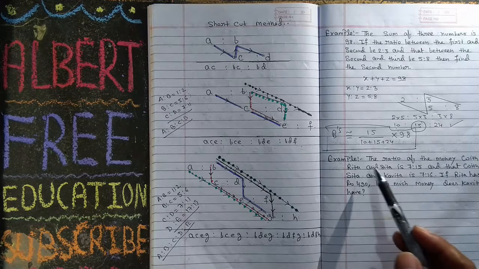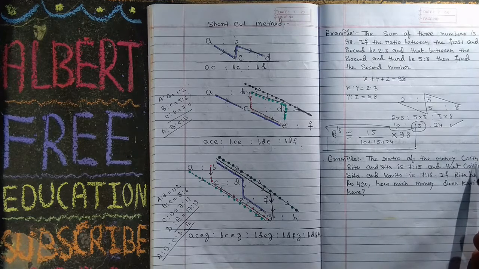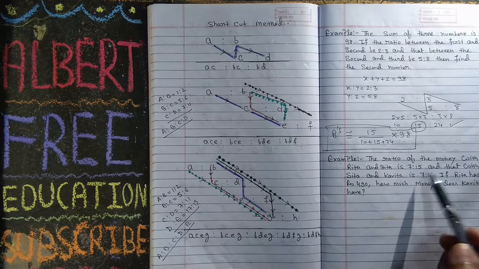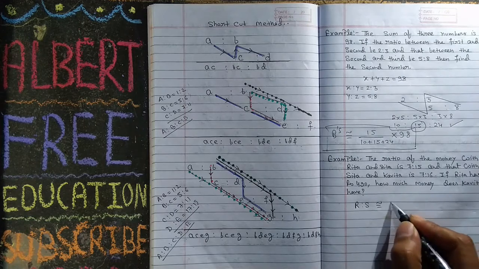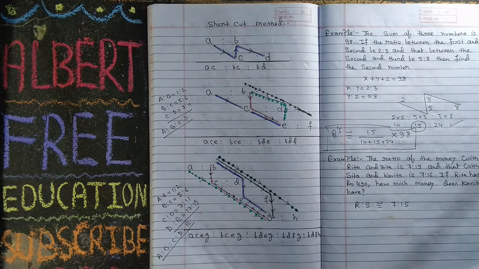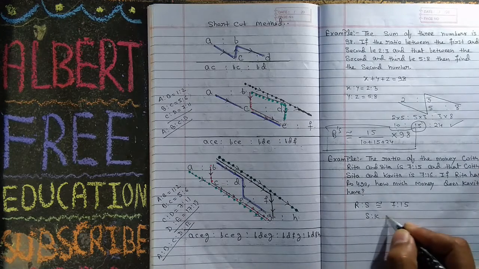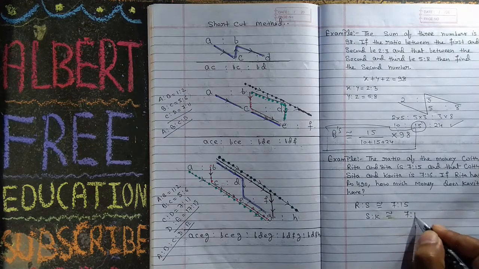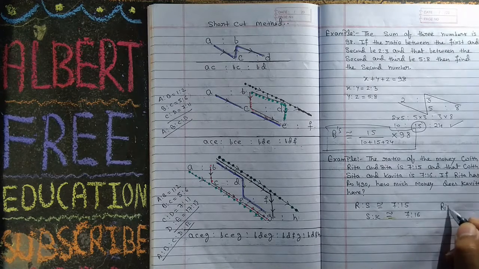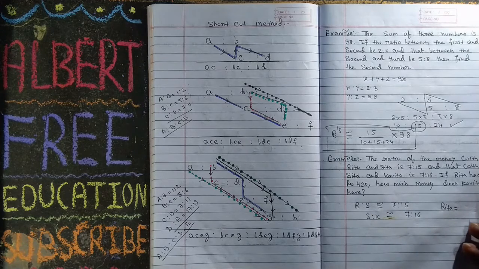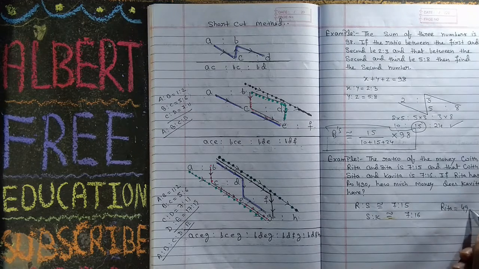Now the next question. The ratio of the money with Rita and Sita is 7:5, this is Rita and this is Sita, and that with Sita and Kavita is 15:16. If Rita has rupees 490, this time we have given the money: Rita has 490 rupees. How much money does Kavita have? Very simple.